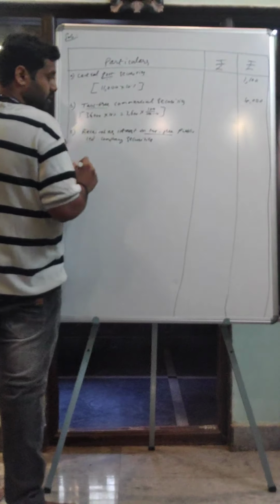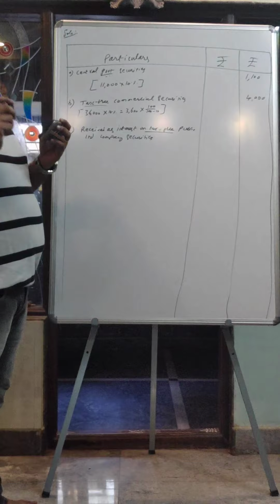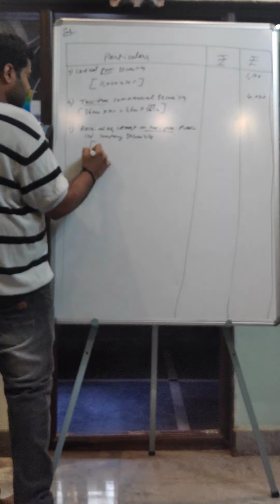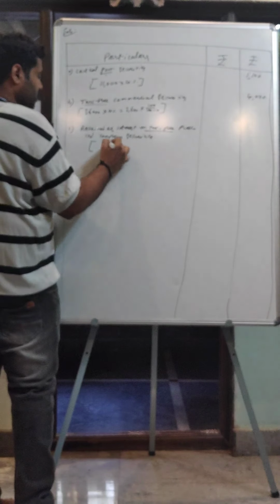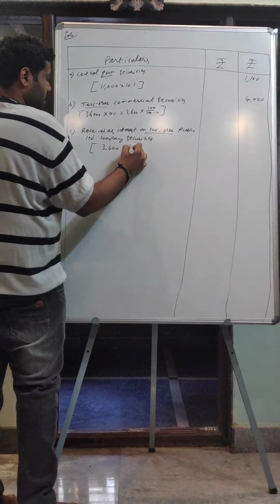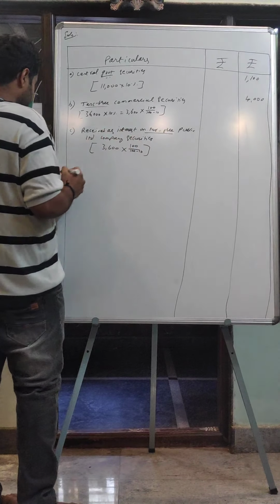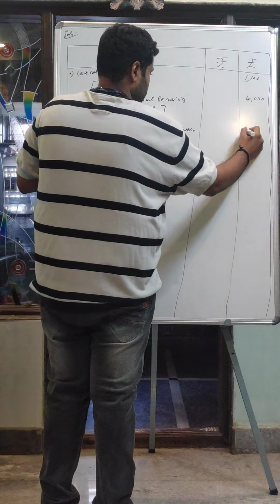Because they have mentioned the word tax-free, they have not mentioned government tax-free. They have mentioned only tax-free. So we need to gross it up. So 3,600, they have given the interest amount directly, into 100 divided by 100 minus 10. So therefore it becomes 4,000.